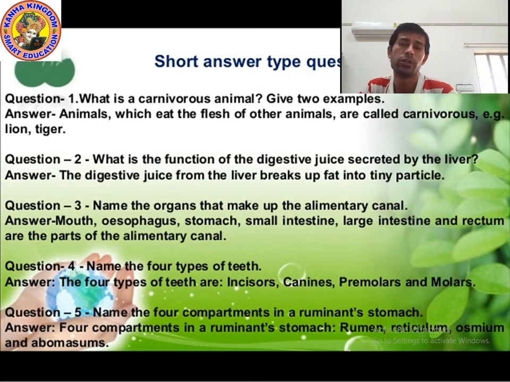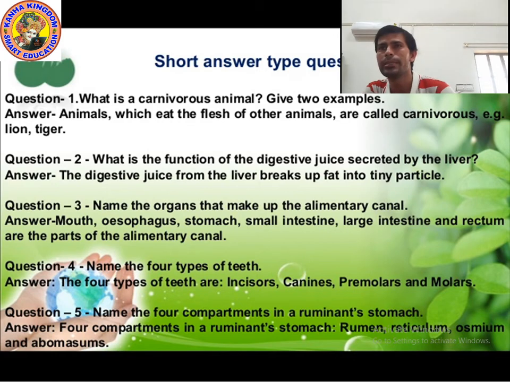Question number 2. What is the function of the digestive juice secreted by the liver? We know that bile juice is secreted by the liver. The digestive juice from the liver is bile. Bile juice breaks up fat into tiny particles. Remember, bile juice plays an important role and helps in digestion of fat.